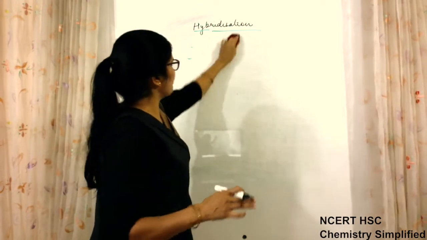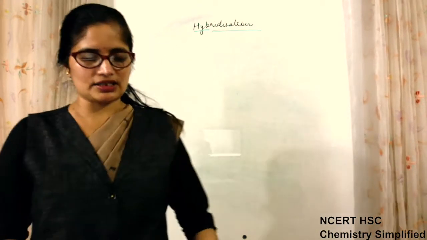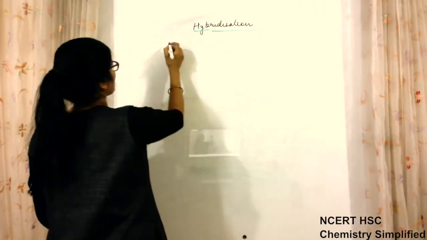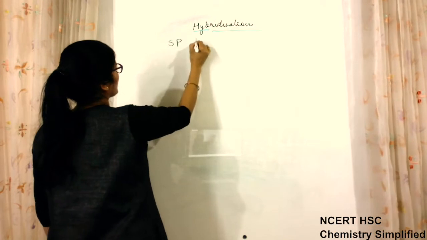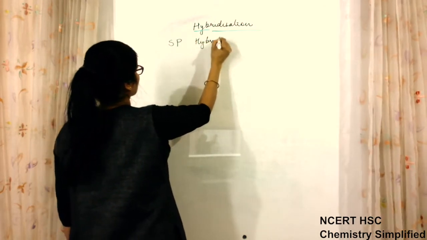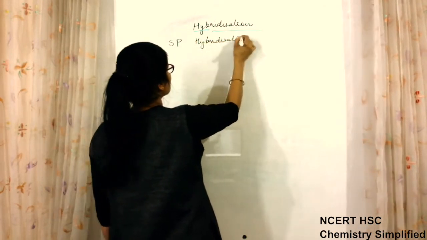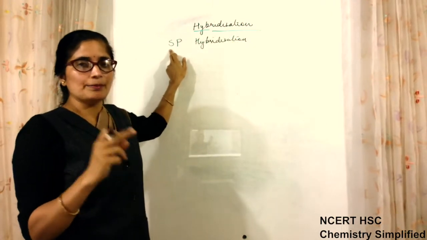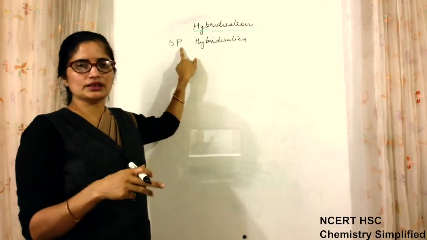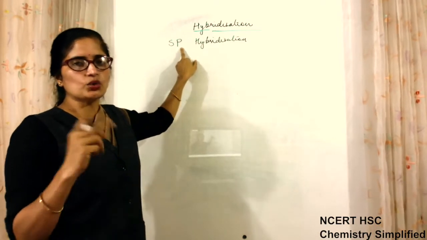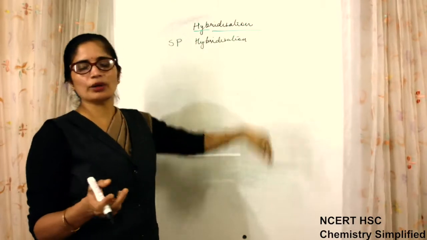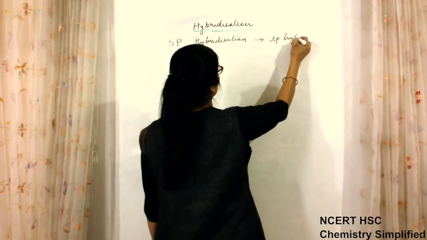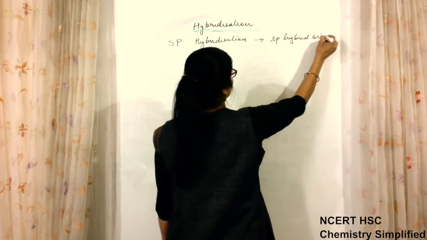First we discuss the types of hybridization which are possible, okay? One type of hybridization possible is sp hybridization. It is very simple. When the s orbital of the central atom mixes with one of the p orbitals of the same central atom to make an sp hybrid orbital, okay? This will be an sp hybrid orbital.